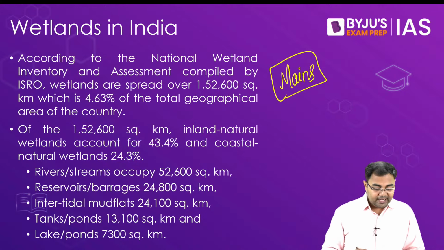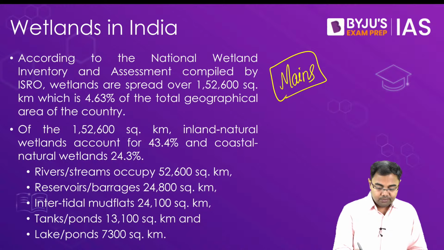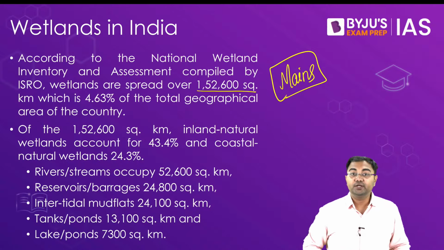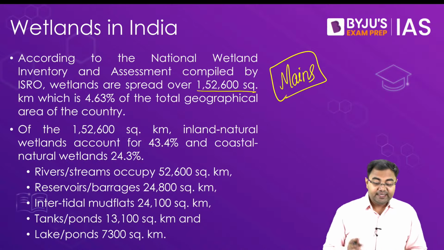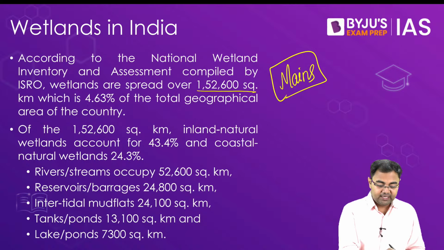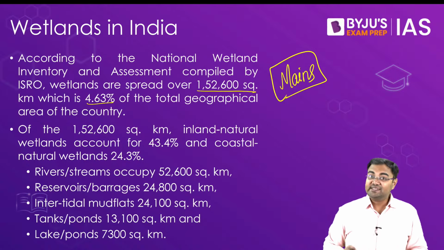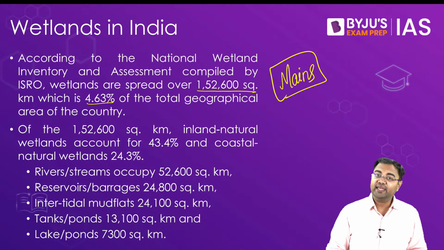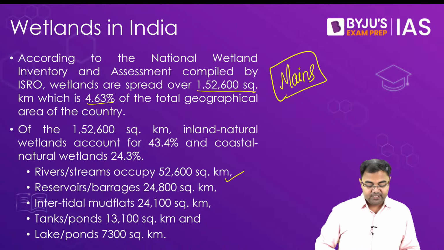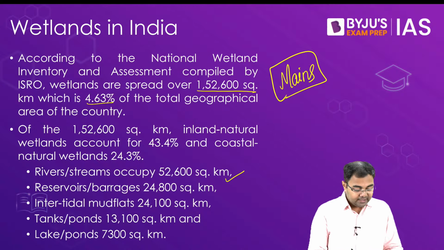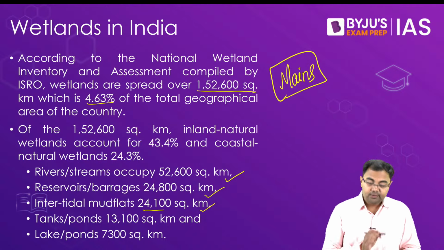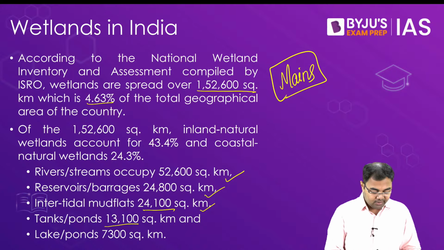Alright, so if you look at this, we see that over 1,52,600 square kilometers is what we have as wetlands, which accounts for almost 4.63% of the total geographical area of the country. Out of which, rivers or streams occupy 52,600, reservoirs 24,800, intertidal mud flats 24,100, tanks and ponds 13,100, and lakes 7,300 square kilometers.